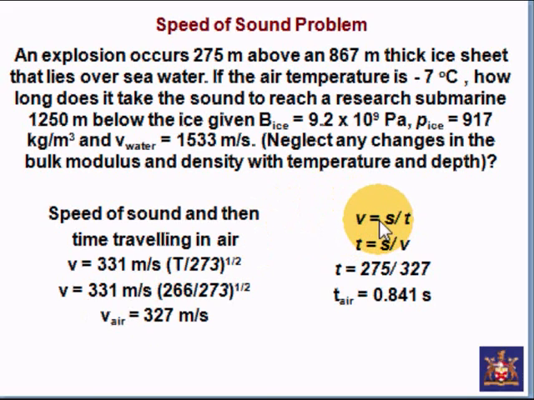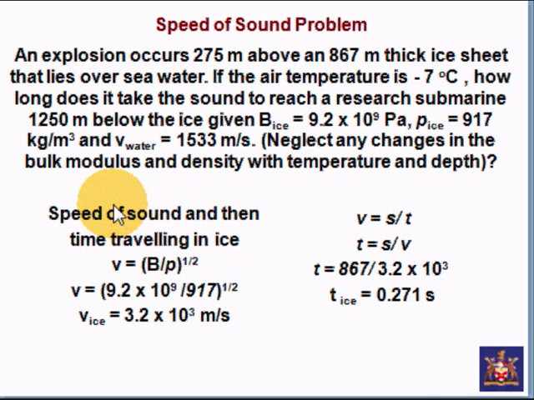We've got velocity is equal to distance divided by time, and it's time that we actually want to work out. So we bring time to the left and switch all the other variables to the right, which means we end up with distance over velocity. In air, it's 275 meters up in the sky, so 275 meters divided by the velocity, which we just worked out on the left here, is 327. So do a divide, and we get an answer. Time in air is 0.841 seconds, and that's just simple calculator plug and chug.